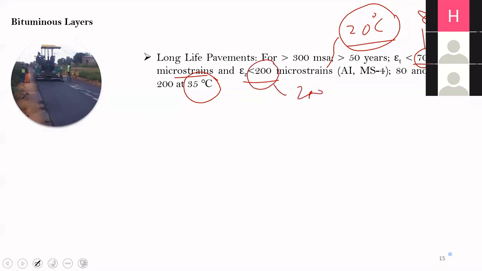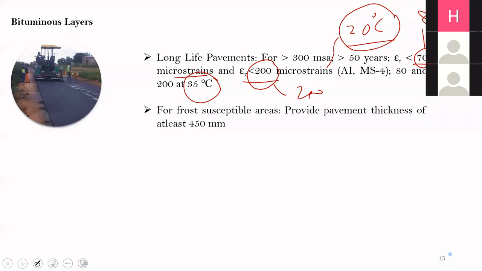Okay, so we will design the pavement, a perpetual pavement, such that the tensile strain at the bottom of the bituminous layer is less than 80 microstrains, and the vertical compressive strain at the top of subgrade is less than 200 microstrains. But here we have to remember that the initial cost of this pavement will be very high in comparison to a conventional pavement, but the long-term benefits are there, specifically when the design traffic is very high.